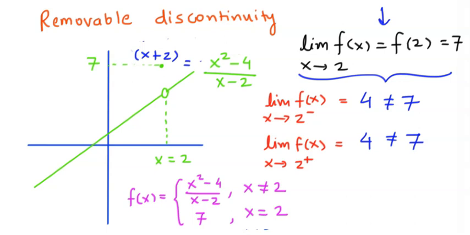Very easily we can define this function at x is equal to 2 to be equal to 4. So we can just delete this 7 and write 4. So we can then make this function continuous, since we'll be writing f of 2 is equal to 4 in that case. And so these kinds of discontinuities are called removable discontinuities, because they are easily removable by just defining the value of the function at the given point. So these are some types of discontinuities, and this is how you could check the continuity or discontinuity at given points using graphs, or if you cannot draw the graphs, you can check the continuity by using the limits.